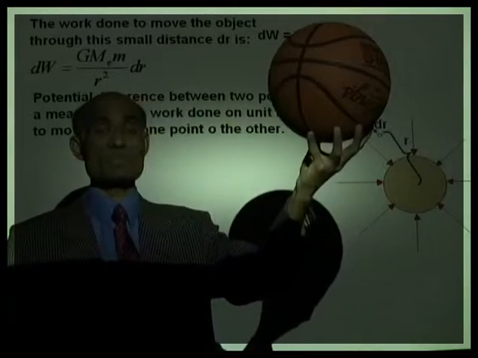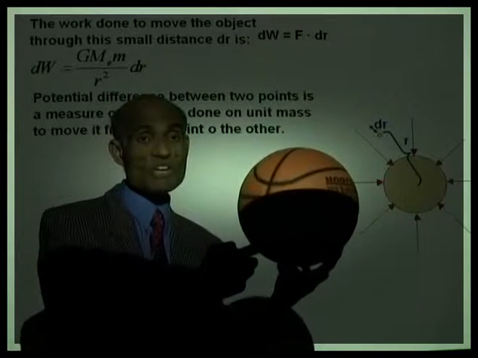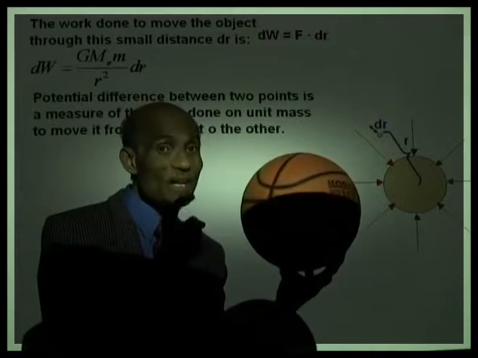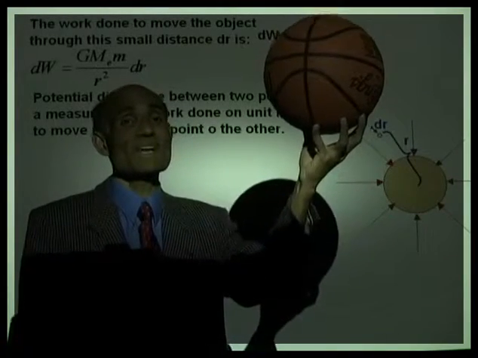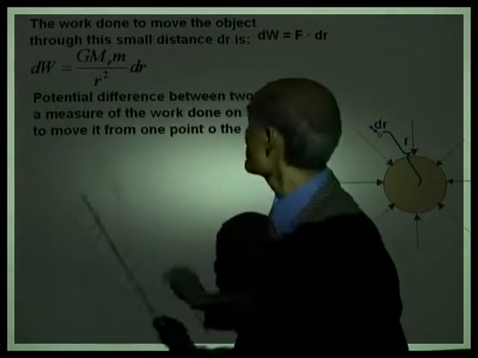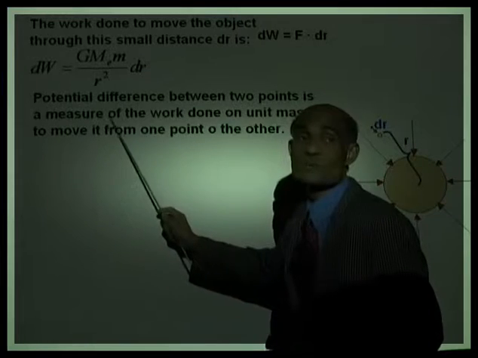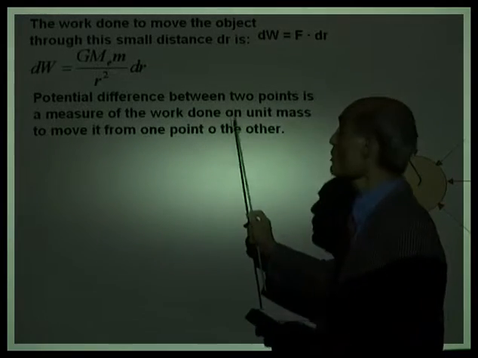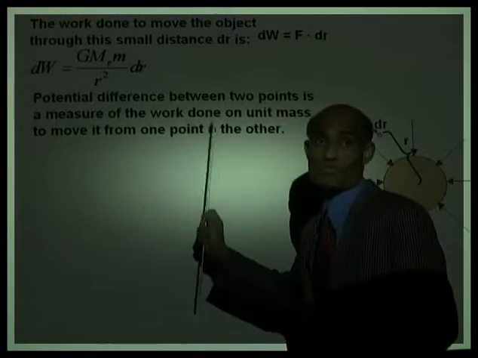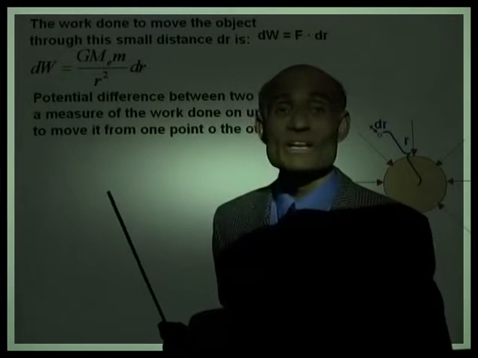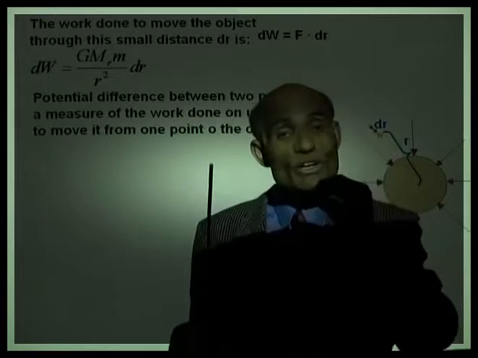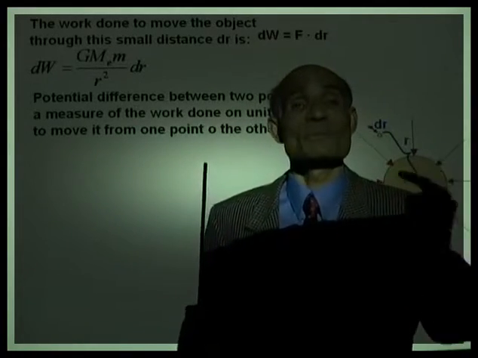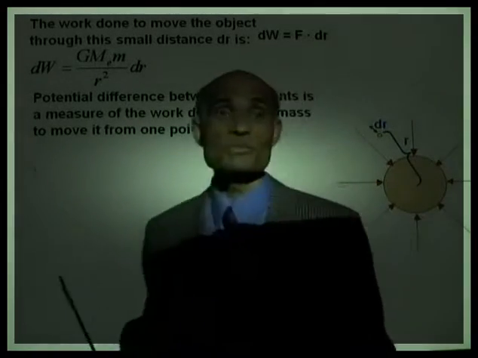What is a measure of the potential difference? Potential difference is a measure of the work done to move the object from one point to the other. You see that? So, potential difference between 2 points is a measure of the work done on unit mass to move it from one point to the other. In other words, the potential difference is a measure of the work done per unit mass to move it from one point to the other.